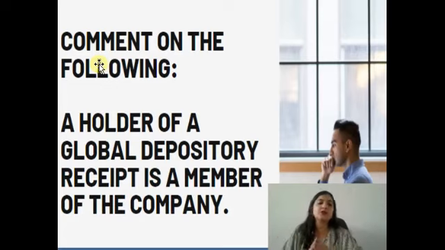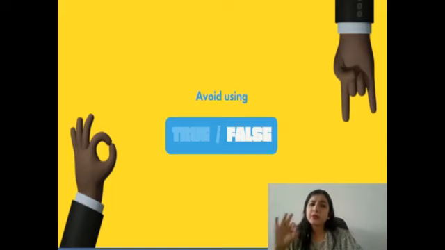This is somewhat a complicated type of question, and these questions are usually seen in the paper in large number. Now at first, your first priority is to identify whether the statement is true or false.